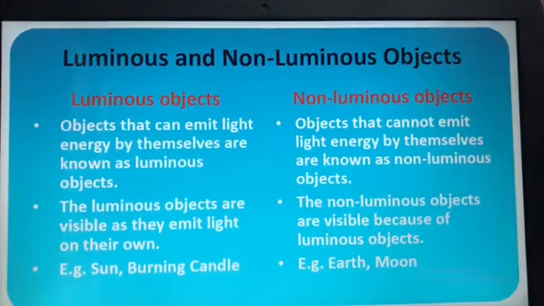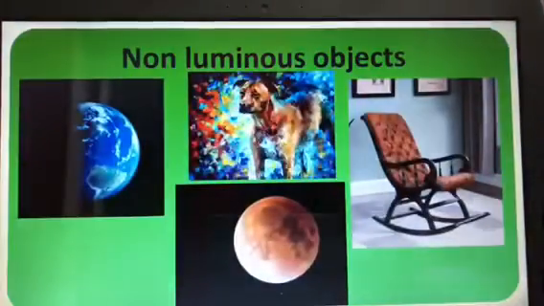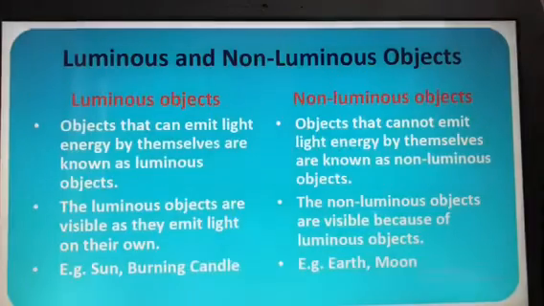Then what are non-luminous objects? So non-luminous objects are those objects that cannot emit light energy by themselves. The non-luminous objects are visible because of the luminous objects. For example, earth and moon. Other than that also, just now I showed you the examples of non-luminous objects, that is the chair, the dog, then the globe. All these are the non-luminous objects.